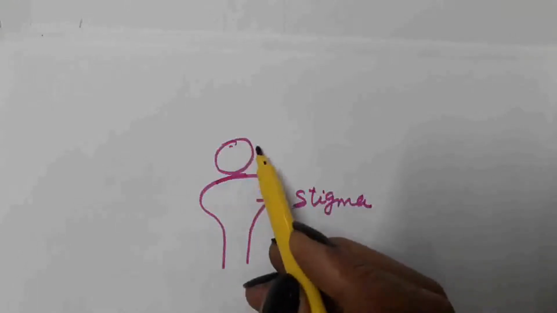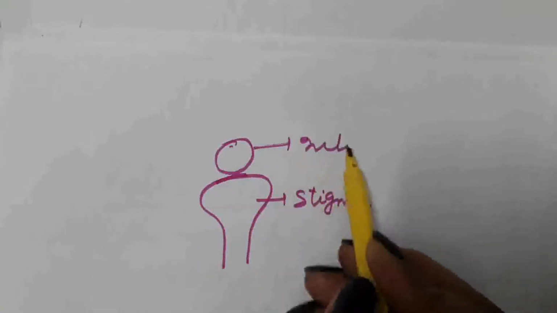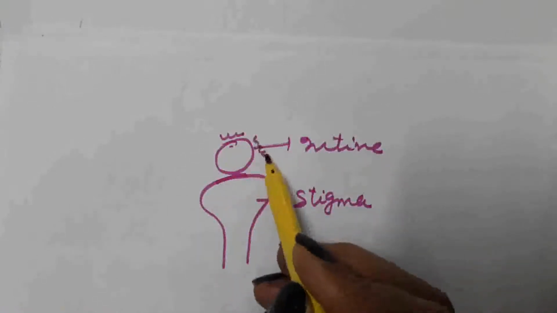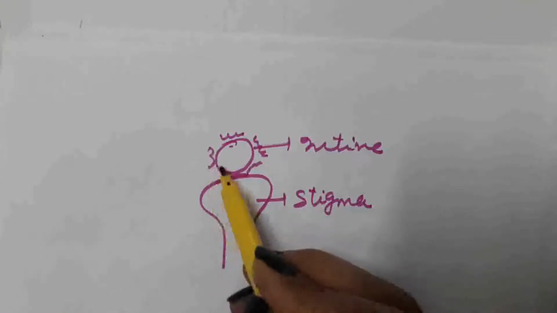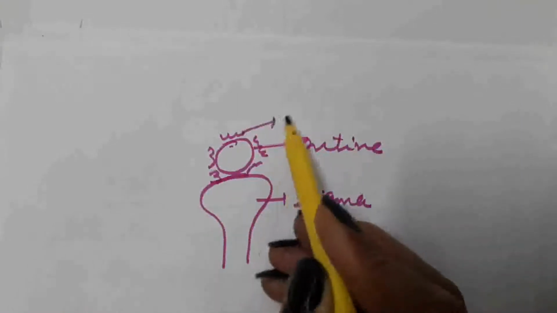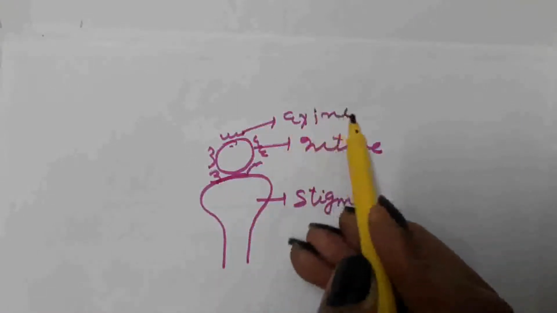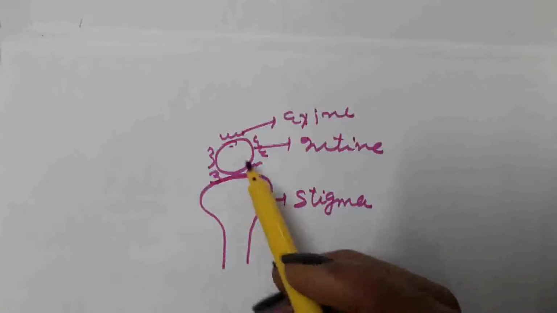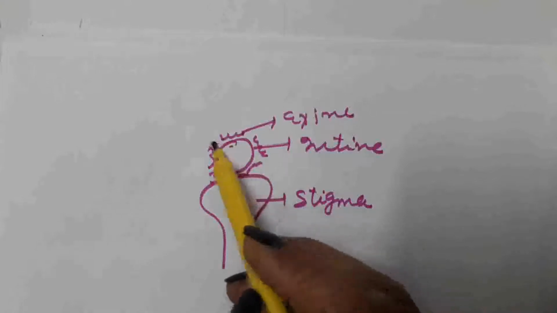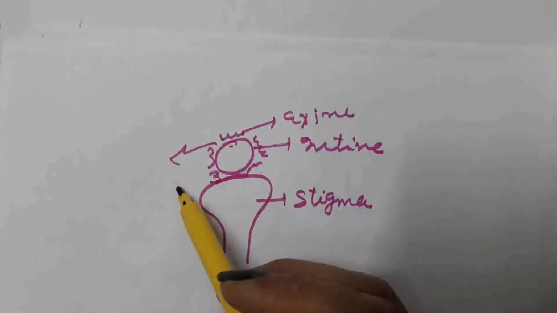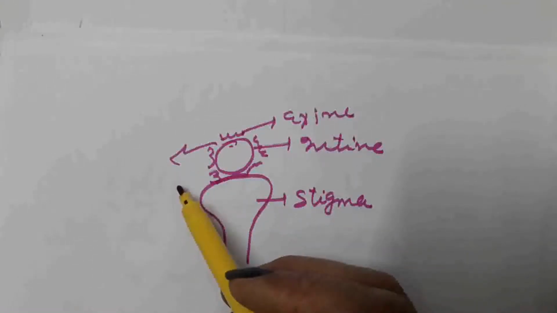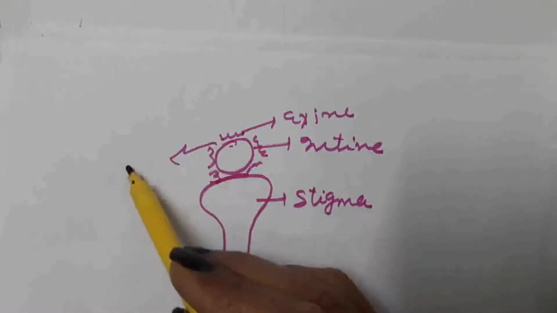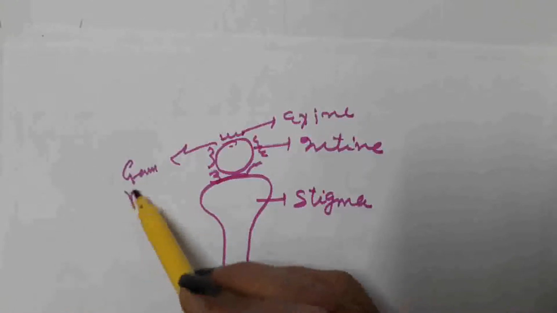The pollen grain consists of an inner layer, known as the intine, and an outer layer made up of sporopollenin, known as the exine. In the exine layer there are thin-walled areas in which sporopollenin is not present. These thin-walled areas are known as the germ pores.